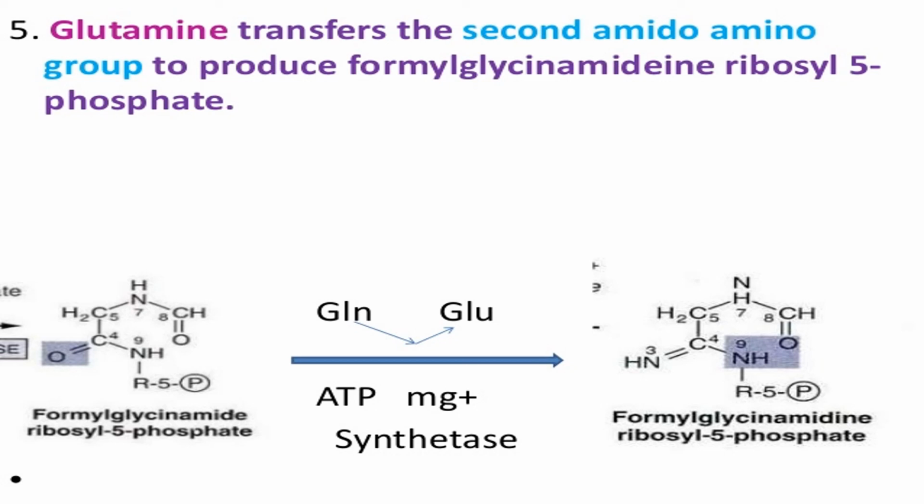Here, formyl glycinamide ribosyl phosphate, with ATP, magnesium and synthetase, is converted, and glutamine is converted into glutamate, and an amino group of the glutamine is added, and it is formyl glycinamidine, with 2 amino groups. Formyl glycinamidine ribosyl 5-phosphate.